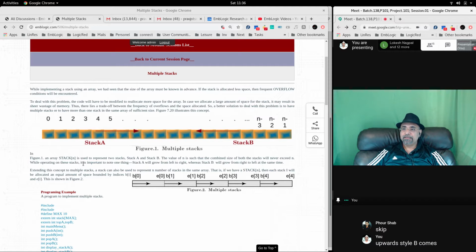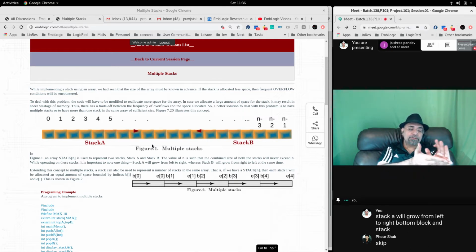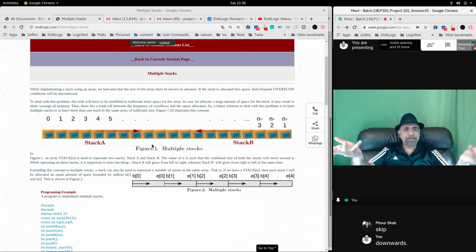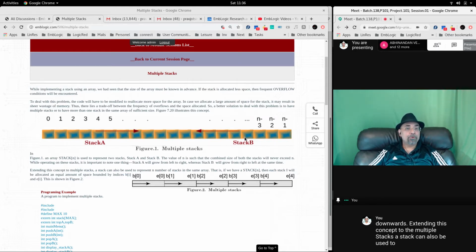While operating on the stack, it is important to note that stack A will grow from left to right, bottom to up, and stack B will grow downwards. Extending this concept to multiple stacks, an array can also be used to represent n number of stacks. It is not necessary that you have only two stacks. Suppose you have taken an array of size 100. Then you implement a stack which goes from 0 to 20, another from 21 to 40, another from 41 to 60, another from 61 to 80, and 81 to 99. You can implement n stacks in an array, and that is a very efficient usage. The combined size of stack A and stack B should not be more than 100.